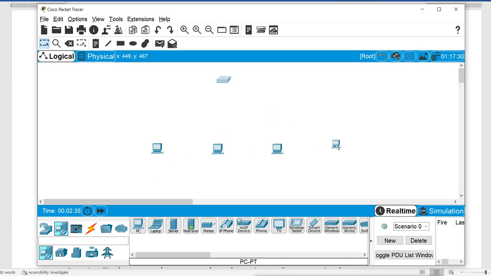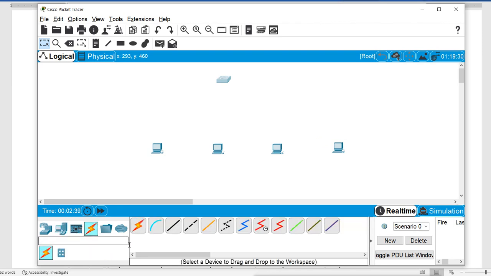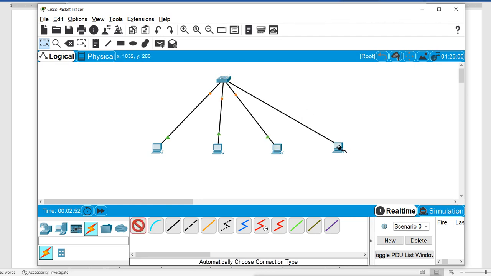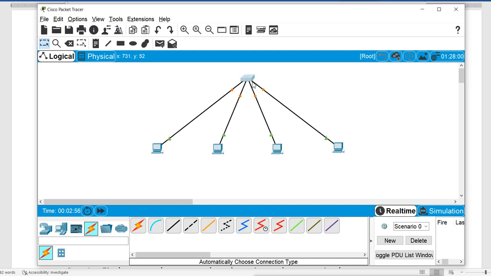Then I will connect these PCs by using this connection. So this one, this one, this one, and this one. Now these 4 machines are connected together.